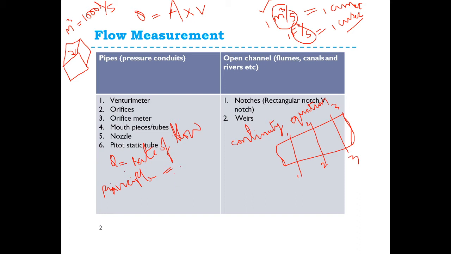Here I am writing: law of conservation of mass. Important thing for a 1 mark question or competitive exams. Law of conservation of mass.